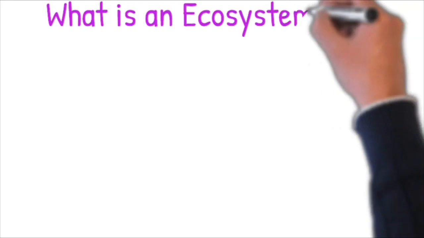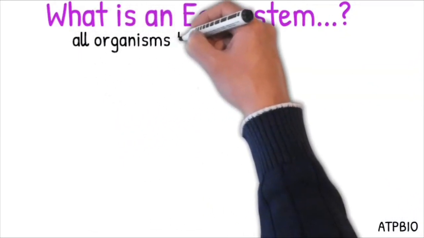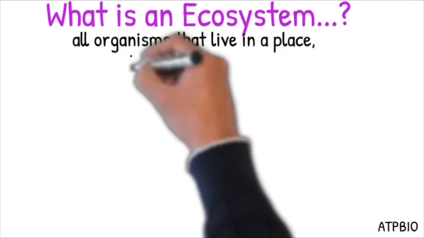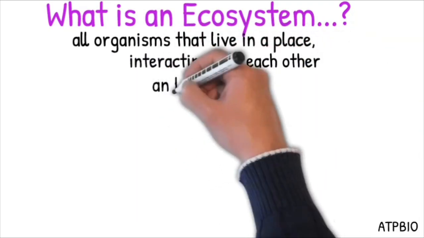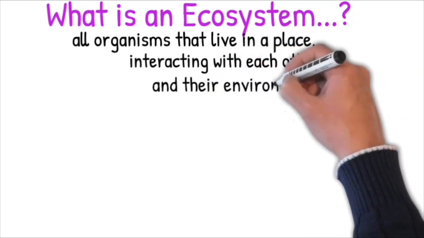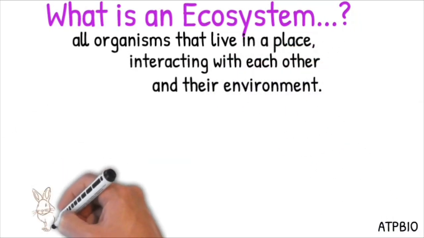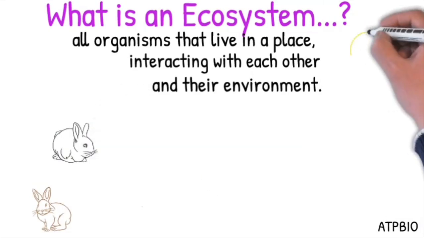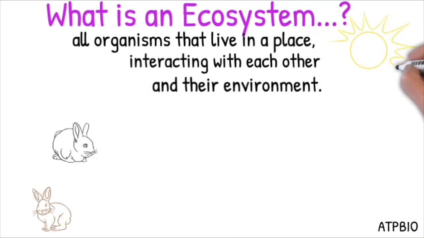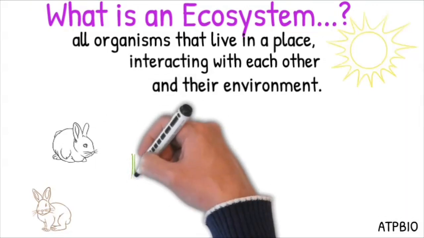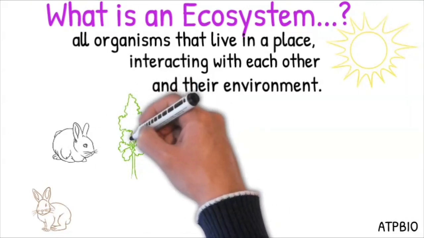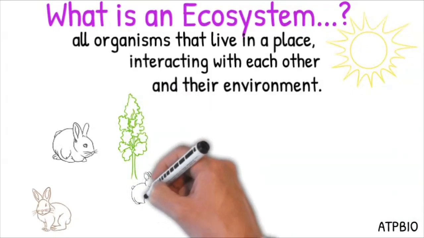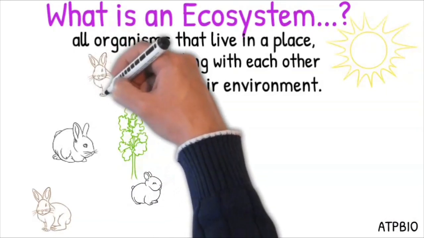After a community, the next level of organization is ecosystem. What is an ecosystem? All the organisms that live in the same place, interacting with one another and with the environment, is an ecosystem. In this case, I'm going to represent a group of rabbits among other animals, different species of trees. They are going to be interacting not just with one another, but also with the environment.